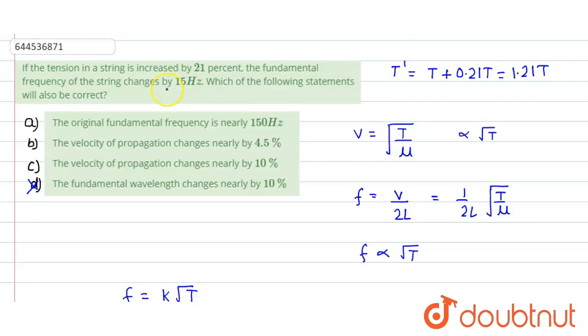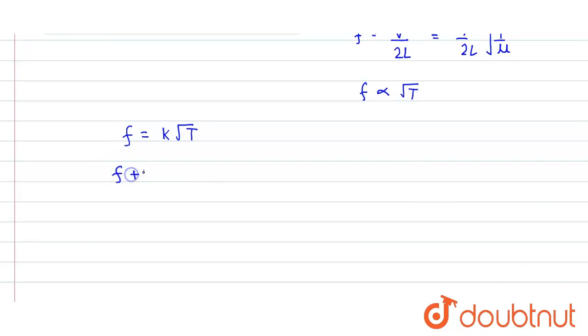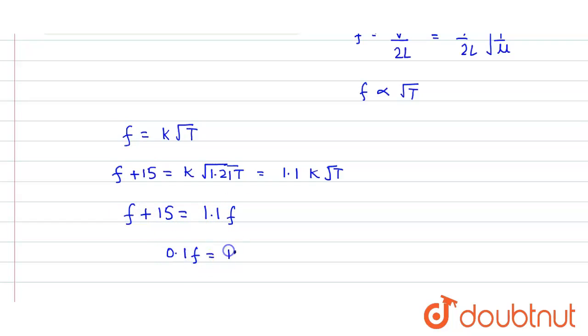Now the frequency is changing by 15 Hz. That means it is increasing by 15 Hz. So the new frequency would be f plus 15. This would be equal to K into square root of 1.21 T. Square root of 1.21 is 1.1. So we can write it as 1.1 K root T. Now what is the value of K root T? It is equal to f. So we can say that f plus 15 equals 1.1 times f. If we take it to the other side, we get 0.1 f equals 15, or we can say that the fundamental frequency would be equal to 150 Hertz.